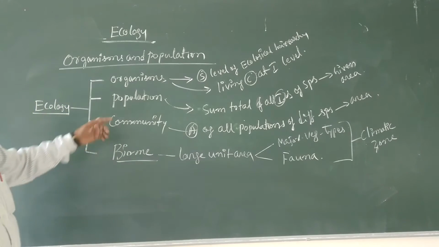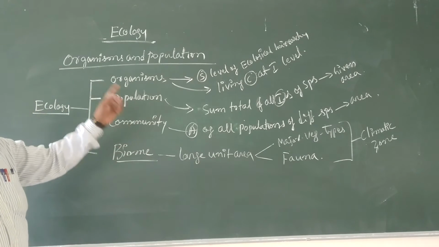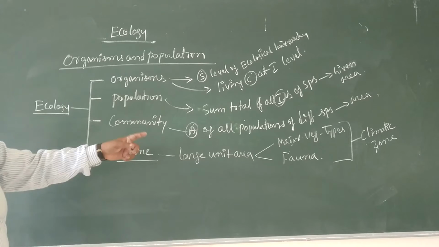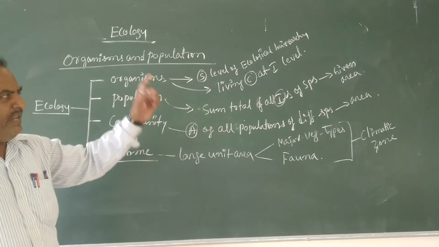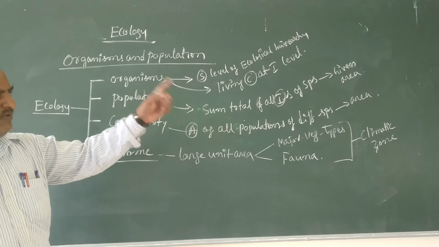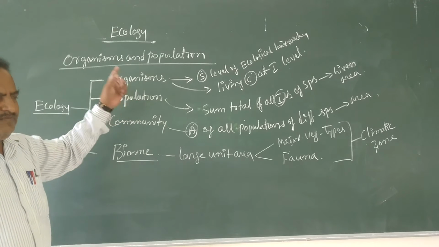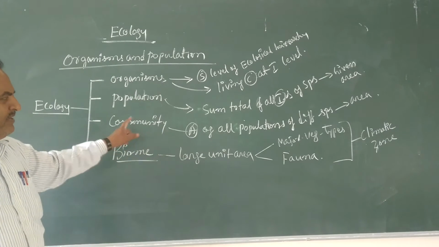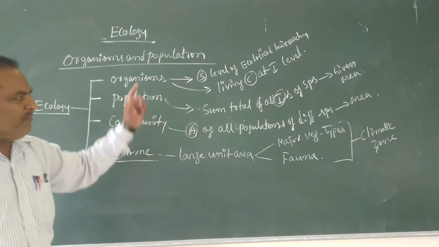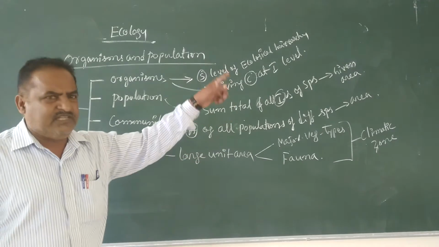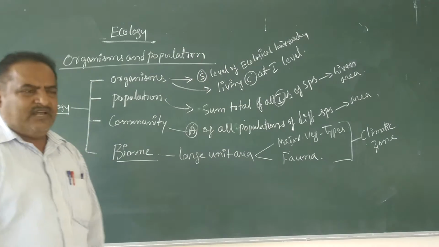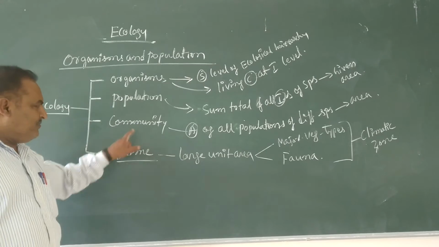Population is the sum total of all the individuals of a species in a given geographical area. Community means assemblage of all the populations of different species in a geographical area.